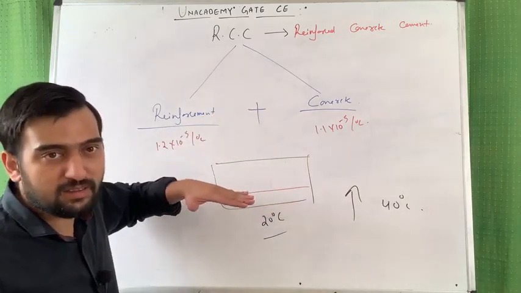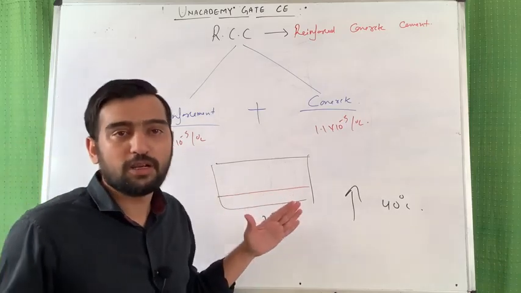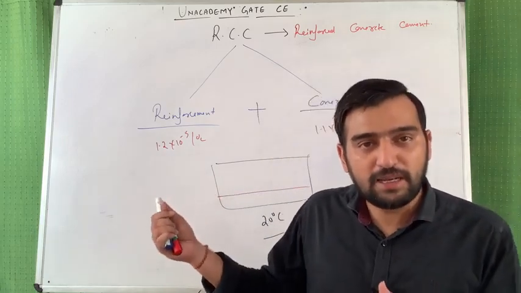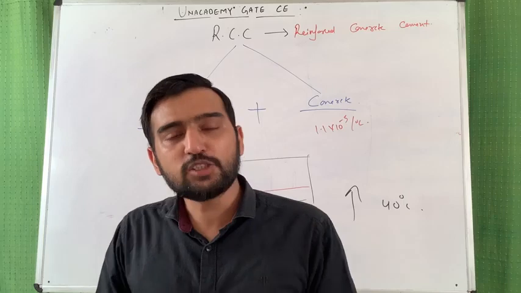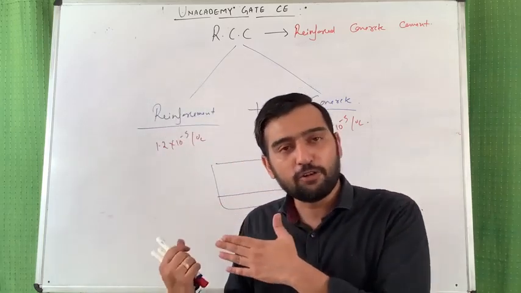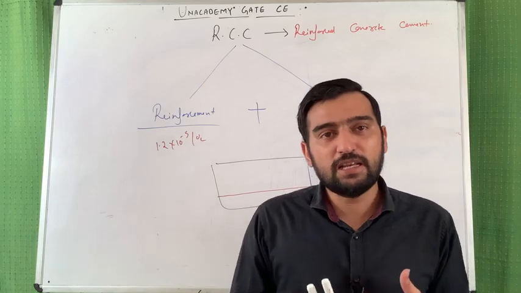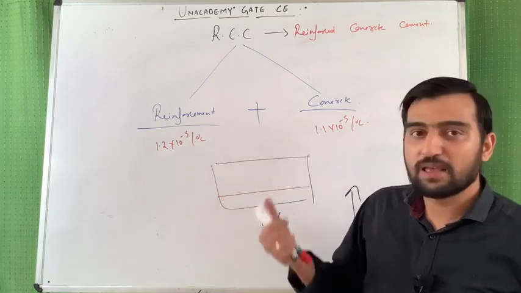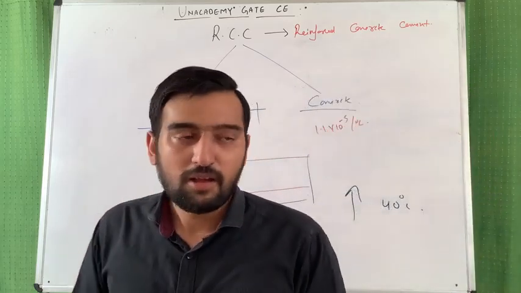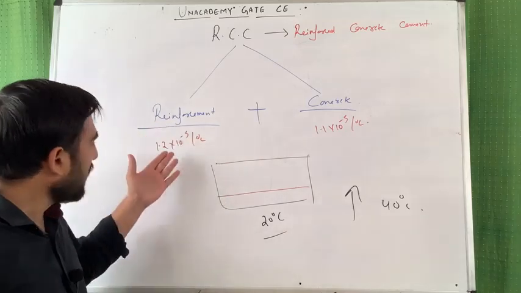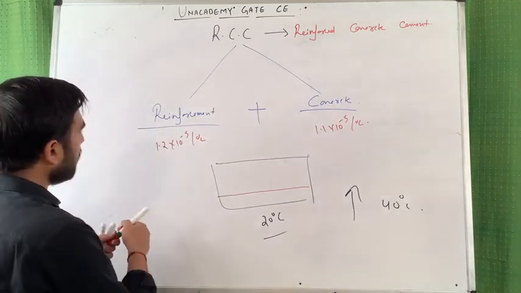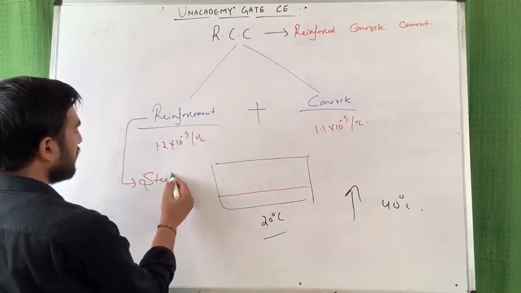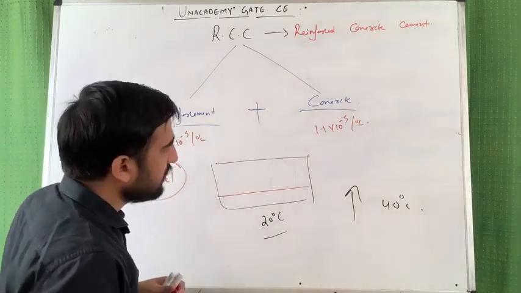And if the bond breaks between these two materials, then the reinforcement's support will not be counted, because it is actually the bond action between the reinforcement and concrete which transfers the forces from the reinforcement to the concrete. So that's why we need a material which has a significantly similar thermal expansion as that of concrete. So friends, this is all about why we use steel as the reinforcement. So the next thing we learn is that reinforcement in RCC means steel.